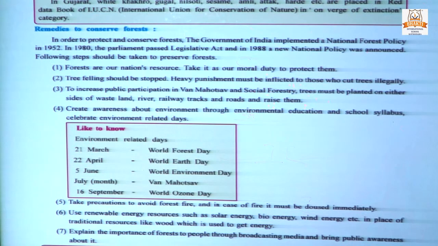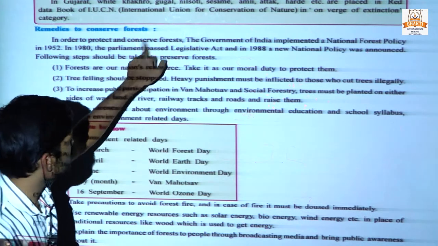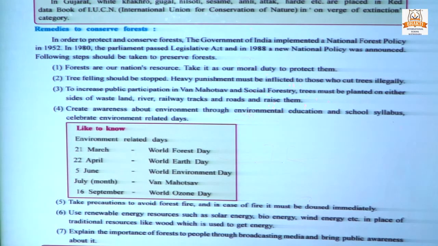In order to protect and conserve forest, the government of India implemented a national forest policy. We have already seen that according to the national forest policy in 1952, the forest area should be 33% in India, but we are short by 10% of forest area.